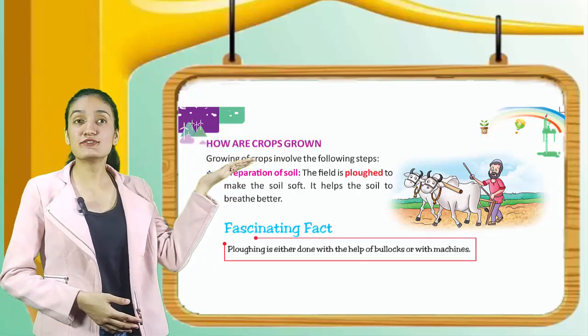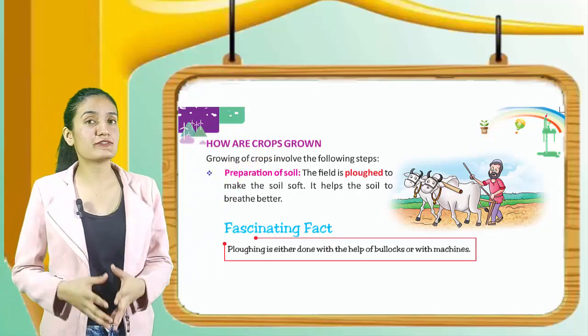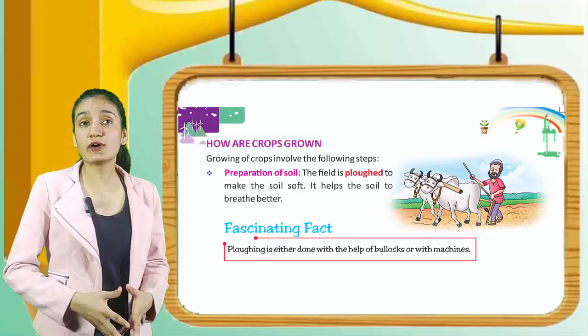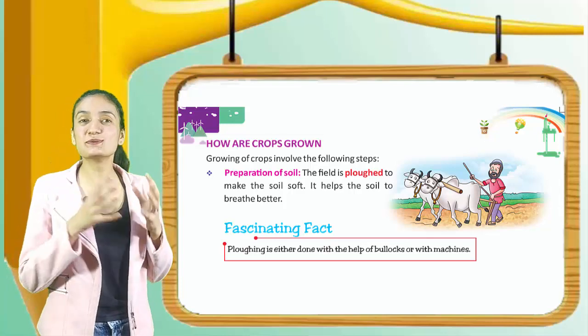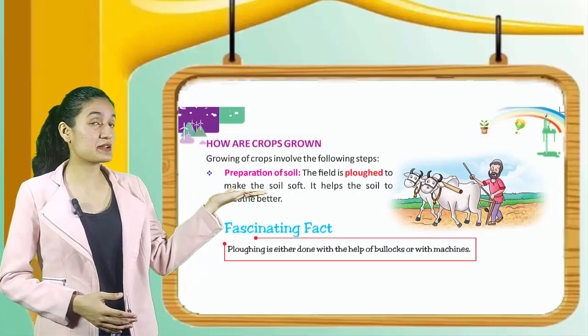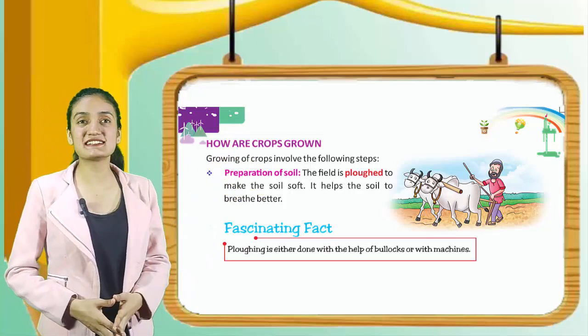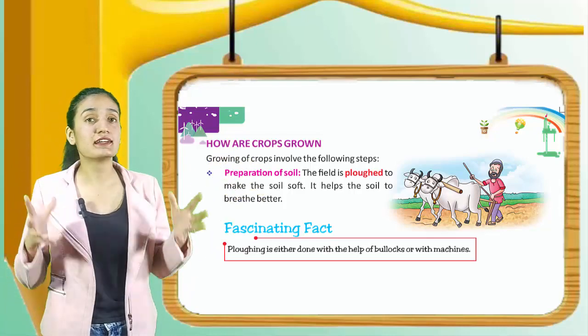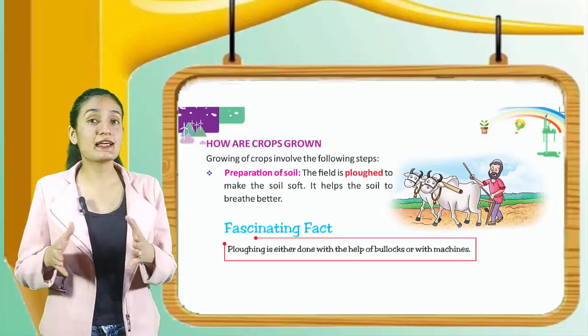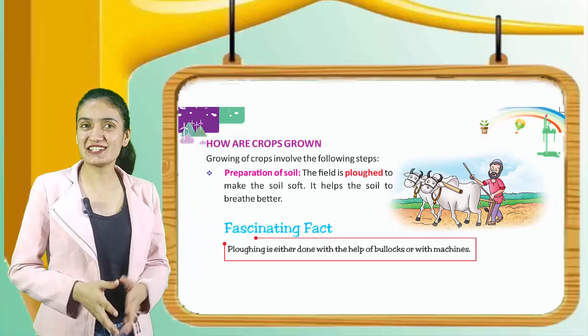Here are the steps. First, preparation of soil. The field is plowed to make the soil soft. It helps the soil to breathe better. Here you can see the picture of plowing the field. Now we have a fascinating fact. Plowing is done either with the help of bullocks or with machines.